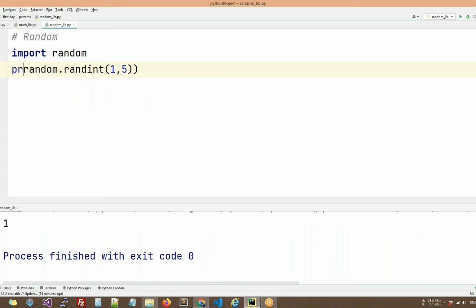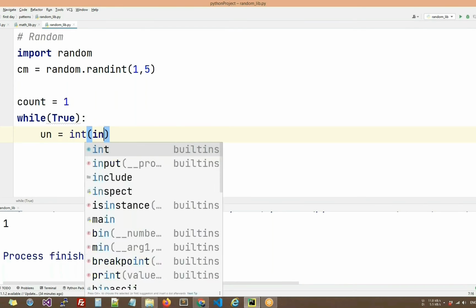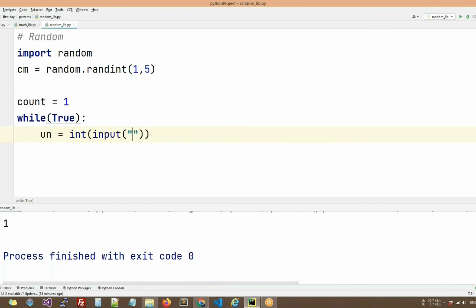So let's create one game now in which the user will be asked to guess a number between 1 and 50. We'll take one variable here, cm, in which some random value will be stored. With the help of a while loop, we'll ask the user for a number. We'll take one variable un, say user number, and with the help of the input predefined functionality, we will give a message to the user like "guess the number between 1 and 50". So cm is the variable where some random number will be there, say computer's memory.